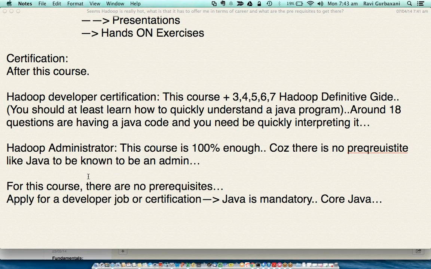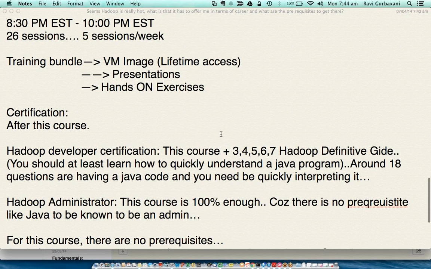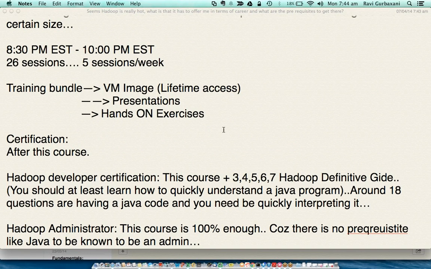How good should you be in Java? As good as you can be, because if you know how regular expressions work in Java, or how sorting, filtering, all those things could be done in Java, that will be a massive advantage, but it's only core Java. Got it? Okay. As you said that you give the unlimited access, do we need to log into your servers and get the access, or do we get that image transferred? No, you will get the image on your laptop. I'll be sharing it on G Drive, and you can download it and it will stay with you forever.